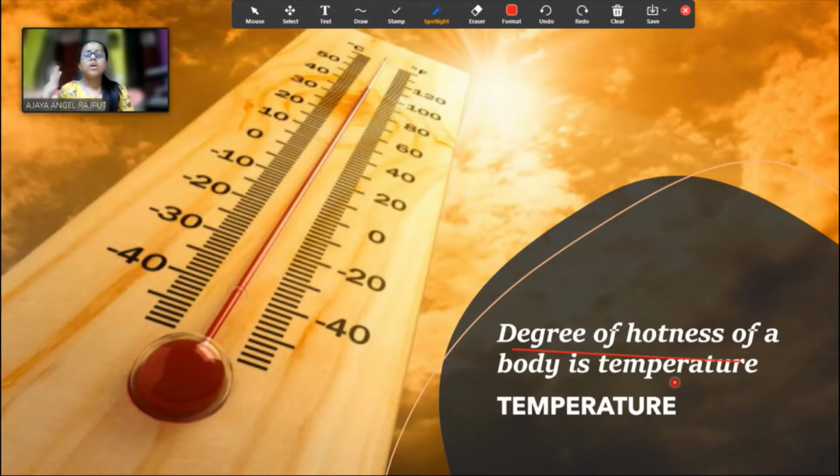You know that when you feel low, you measure your body temperature. You have fever. Why? Because your body is heated up. It's hot. You can see in this picture also, this thermometer has gone up because heat is there. How is heat there? The sun's heat is there, there is sunlight. So this thermometer has gone up. So this is what temperature is.